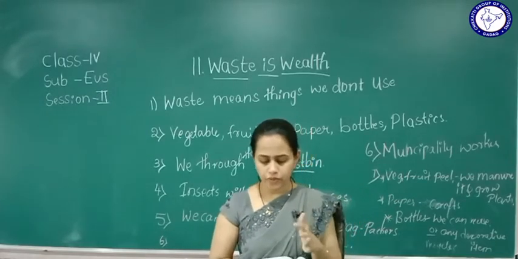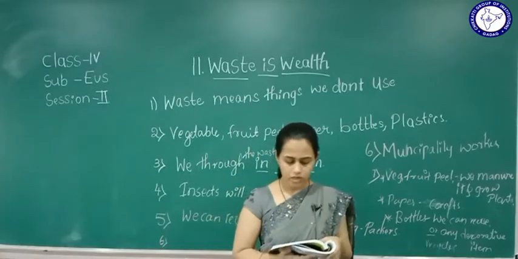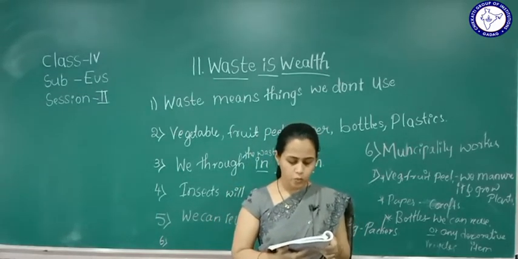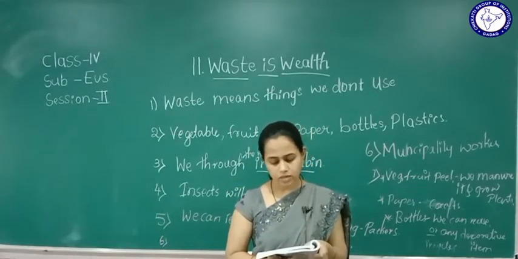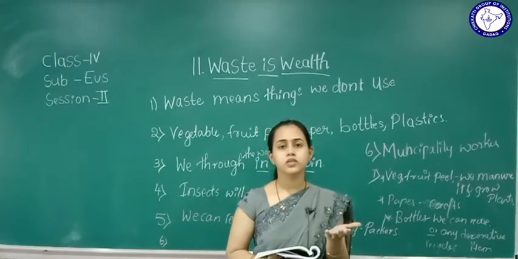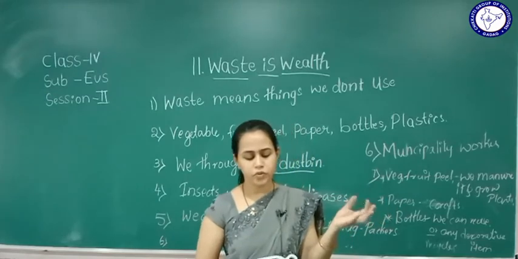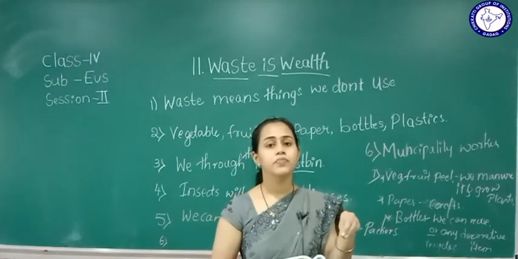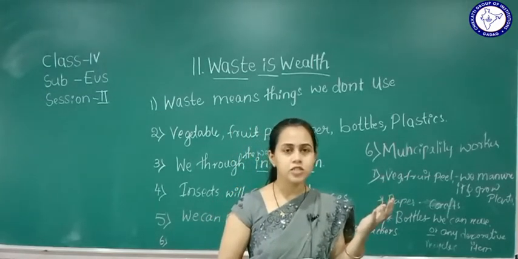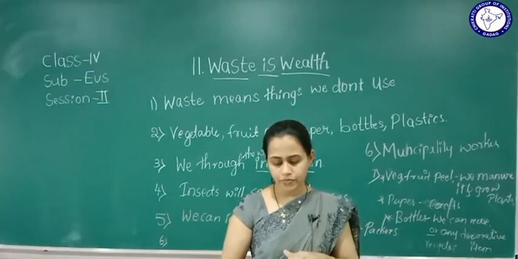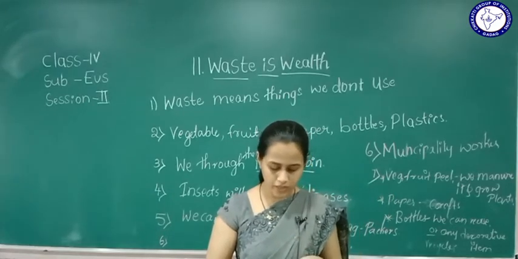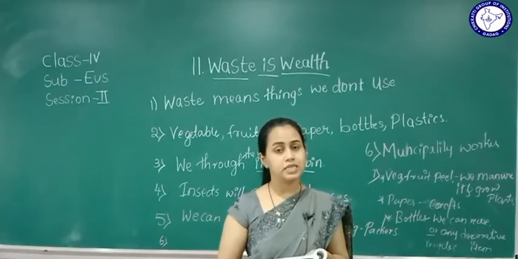Okay, so you have to observe and write in your activity. What did you learn from this activity? You should tell what you learned, right? So these things, some vegetable and fruit peels, they will decay faster than the other waste. Okay, do it yourself. See the next exercise.